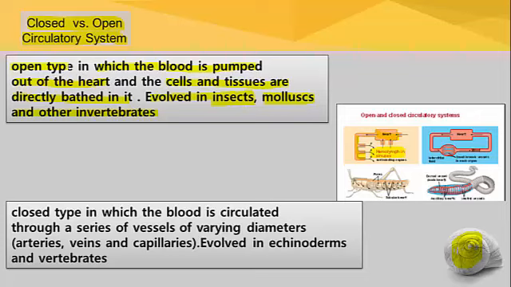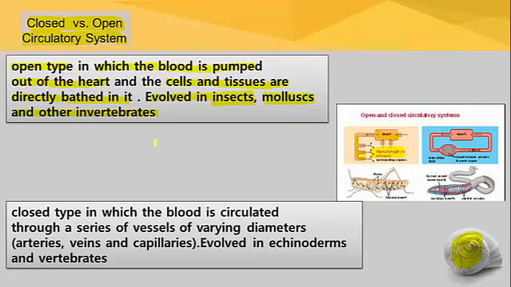Insects and mollusca both have the open circulatory system. One term to remember with reference to open circulatory system: when the heart pumps, the blood is released into the body cavity because the blood vessels are absent.